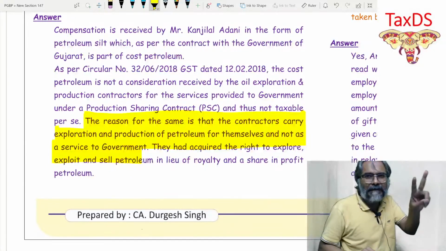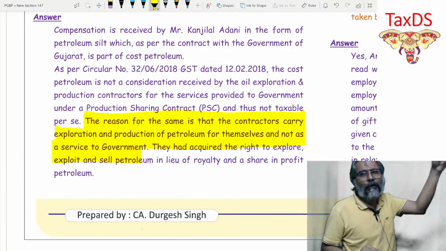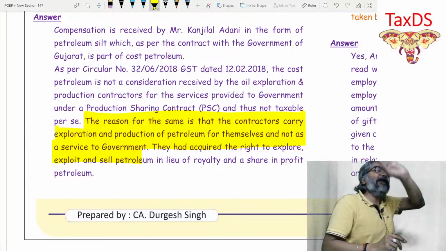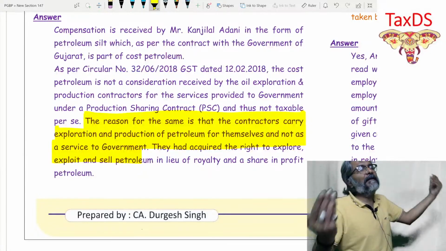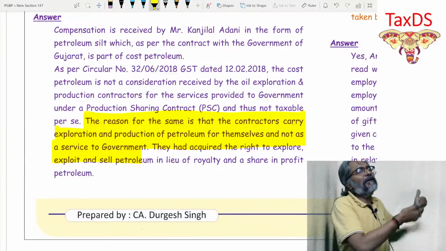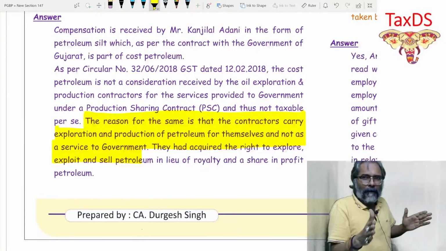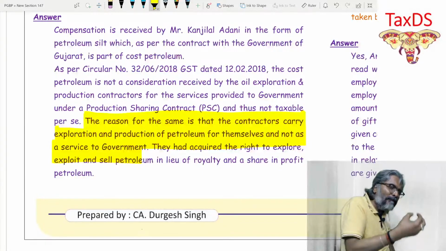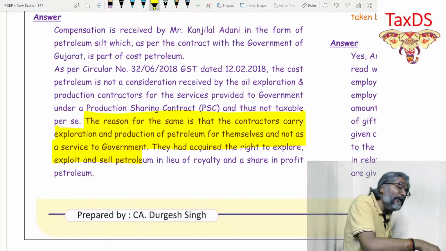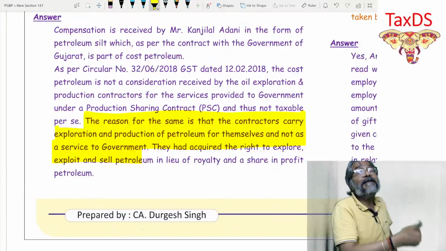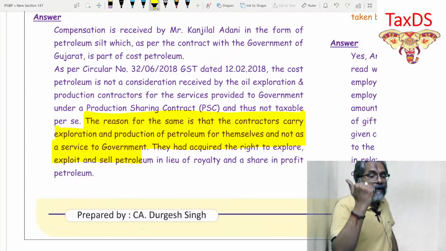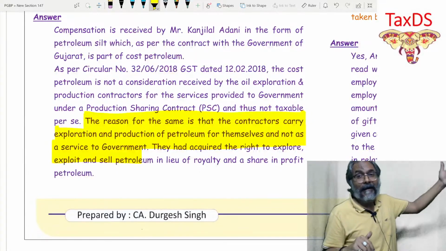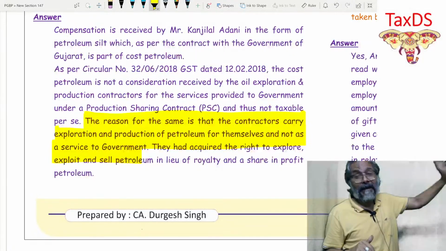So first, what is this 3 lakhs worth of petroleum share? This is the nature of that 3 lakhs worth of petroleum share. The nature is what? You will tell. It is nothing but a compensation towards the cost of exploration. Point number two. In this case, did he do this exploration for the government, or did he do the exploration for his own self? He did this exploration for his own self. And because he did this exploration for his own self, it cannot be considered as supply for a consideration, and hence it's outside this.